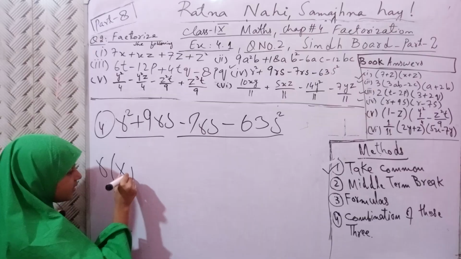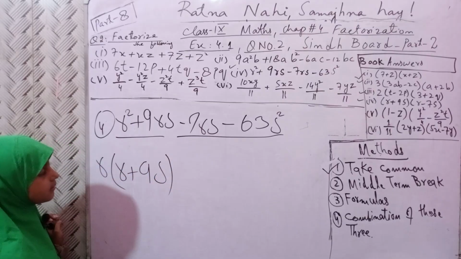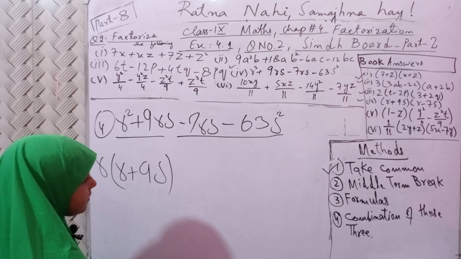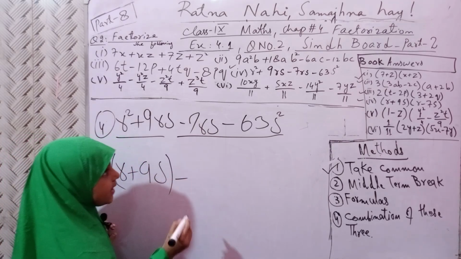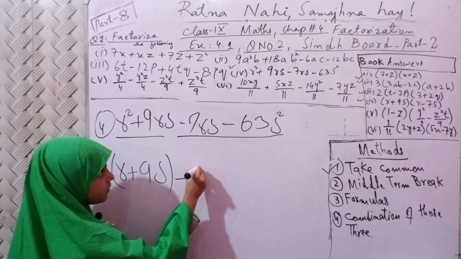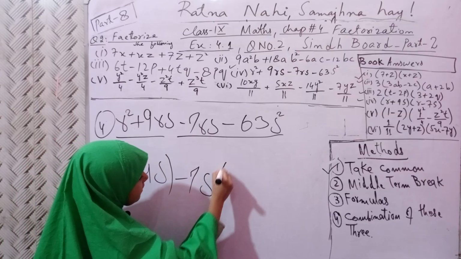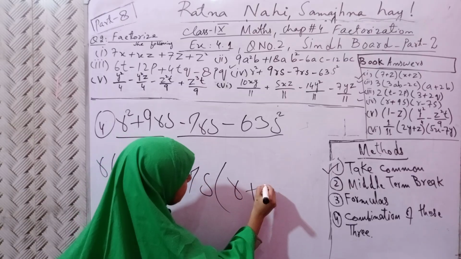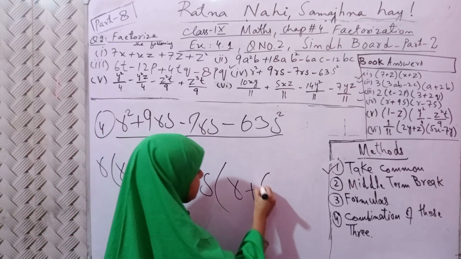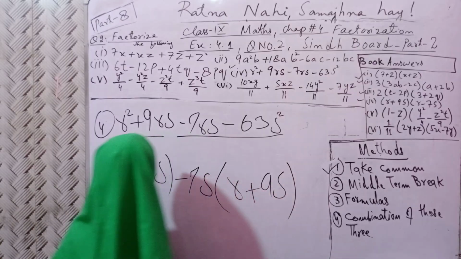1 r is remaining plus 9 as it is and s as it is. When minus minus comes, the minus sign has come. 7 and 63, 7 is common here and s is common here. Make a bracket. r is remaining plus sign, 7 and 9 is remaining and s is remaining.